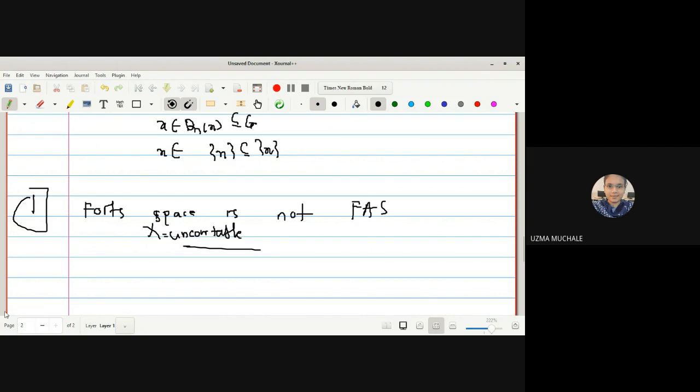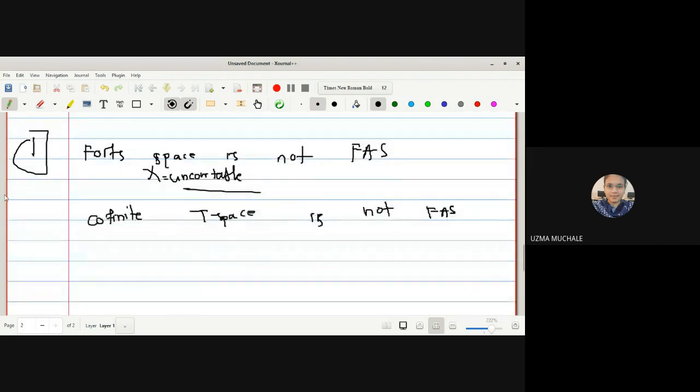In a very similar way, we have to show that the cofinite topological space is also not a first axiom space. And if you are able to show that the fourth space is not a first axiom space, it is easy to show that these two are also not. The third condition is we have to show that the co-countable space is not a first axiom space. If we show it for the fourth space, it is very easy to show it for the co-countable and cofinite spaces.